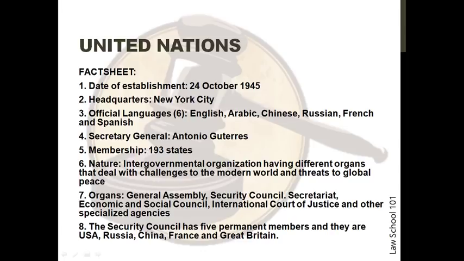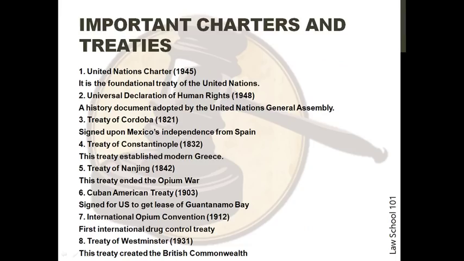Now we'll list some of the important charters and treaties. The names, date, and main object are stated for the purpose of the law entrances. The first charter is the United Nations Charter. It was signed in 1945.